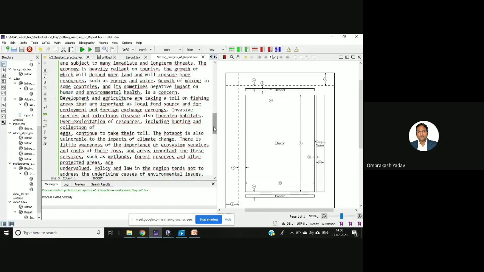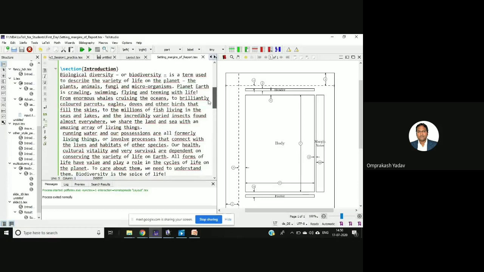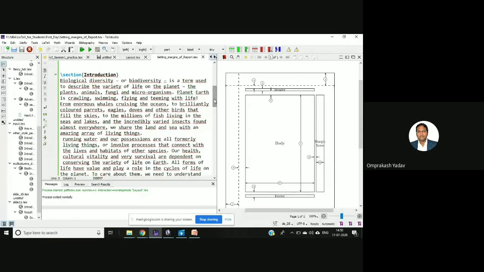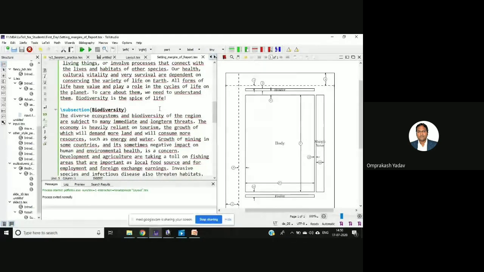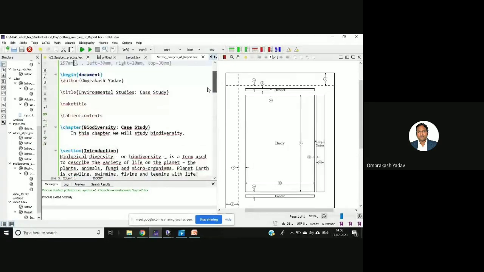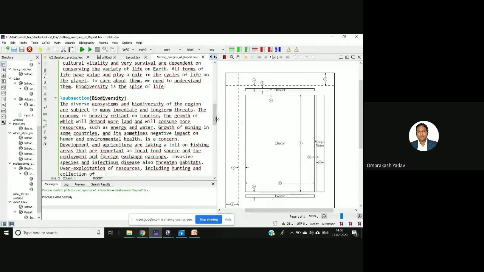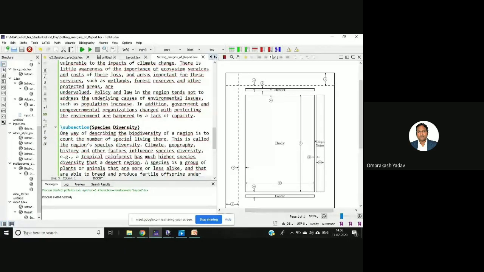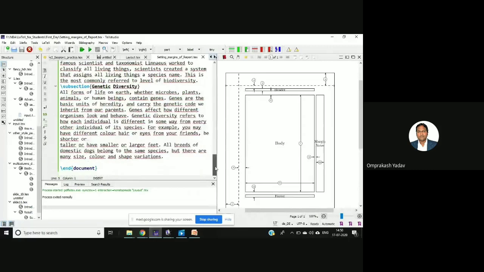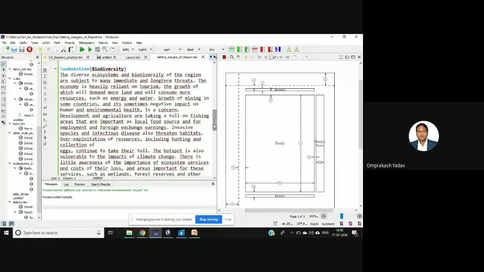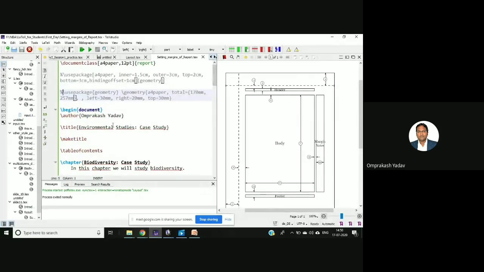So this is one document I prepared. Here I have not written much; I just copied from here and there, right? Just the same biological diversity text, which I must have copied from Google. And I've added this section, then one subsection, then one more subsection, species diversity, then one more subsection, genetic diversity, right? So two, three subsections are there. Let's run this first and see the output first, and then we will do the changes.